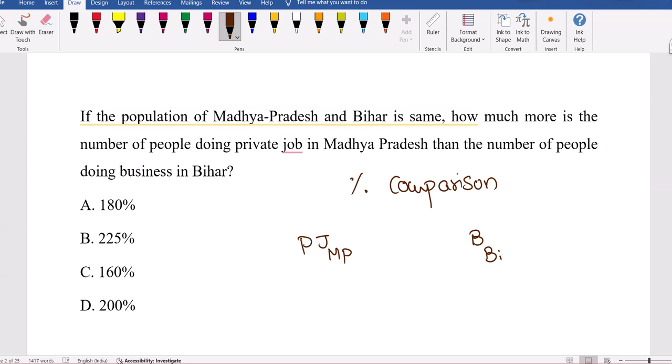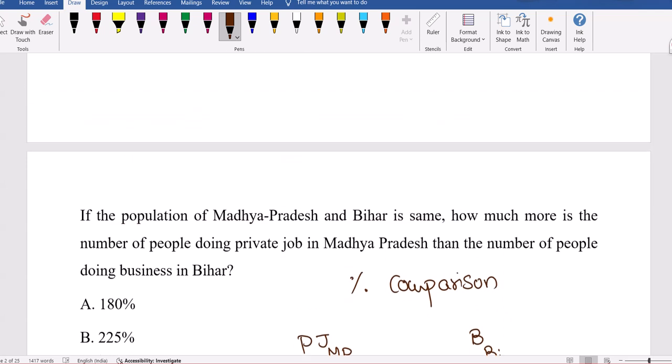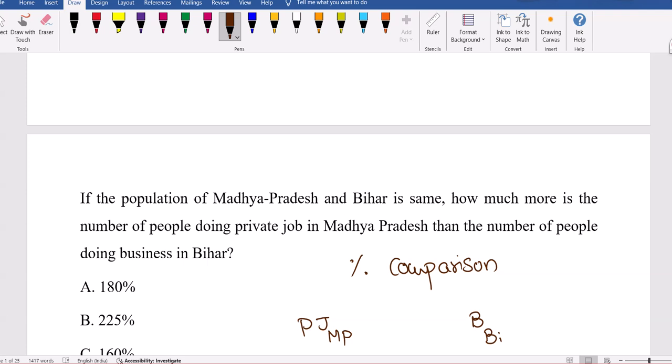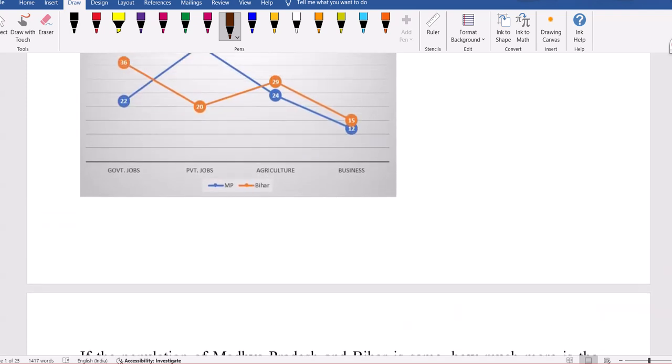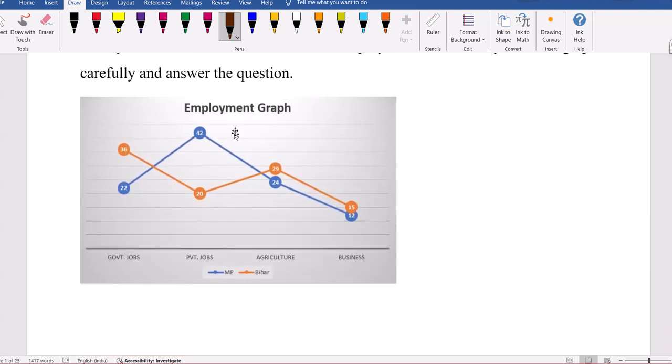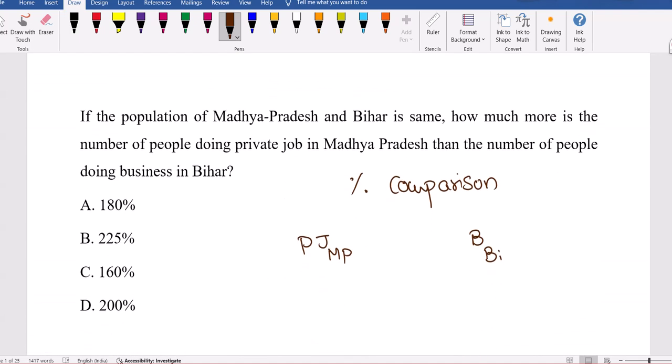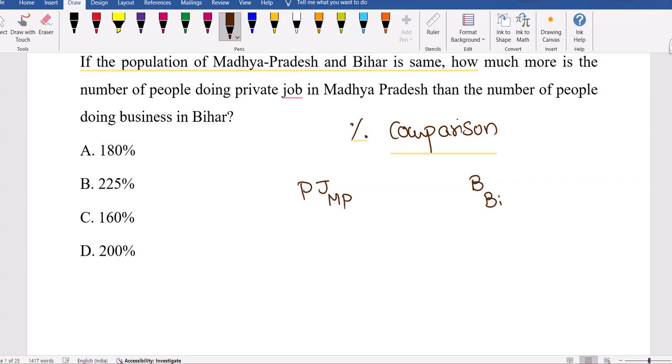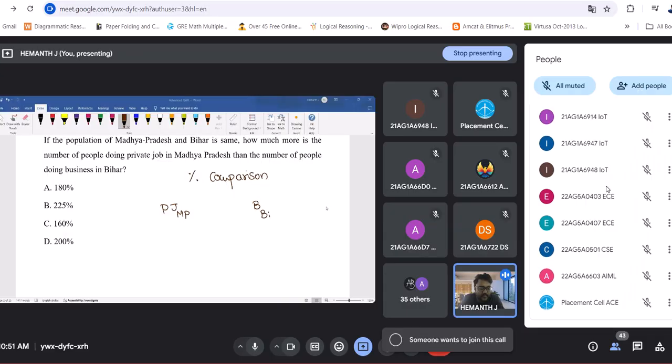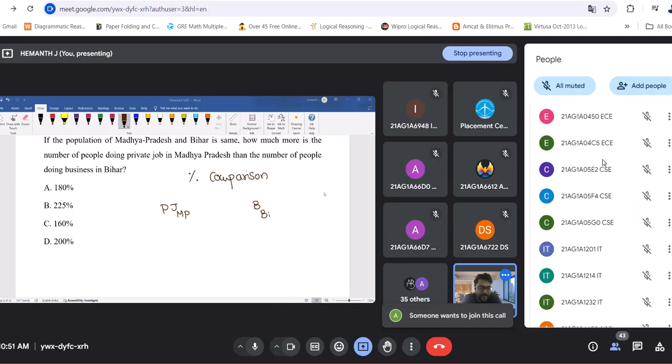So from that data, okay, we'll collect this population of Madhya Pradesh. Fine, okay, is same. They said both are same. Now employment graph. Okay, we have to take from Bihar business. From Bihar business is 15. Private jobs in Madhya Pradesh is 42. You can clearly see private jobs from Madhya Pradesh is 42 and Bihar business we got the value. Now we have to do comparison.